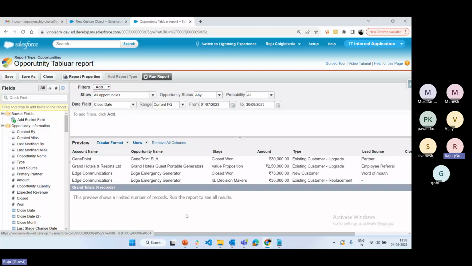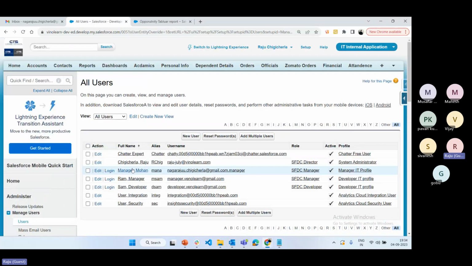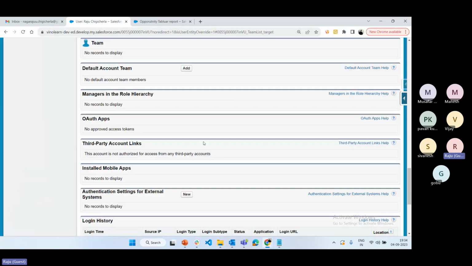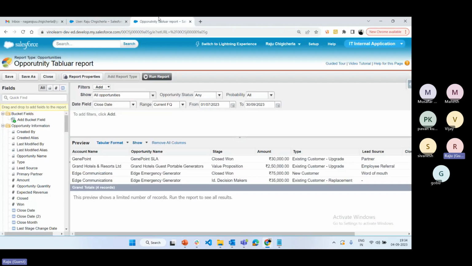So now go to the filter. Before adding the filter, just check this one. If you want all opportunities, you can select all opportunities, or only my opportunities, meaning this particular user's opportunities, or maybe team opportunities. Every user has team details, right? If you go to users and open the user, we have my team members. See here, there is a teams section. If you add team members, multiple team members are available, and your team members' data can also be considered here, that is team members.